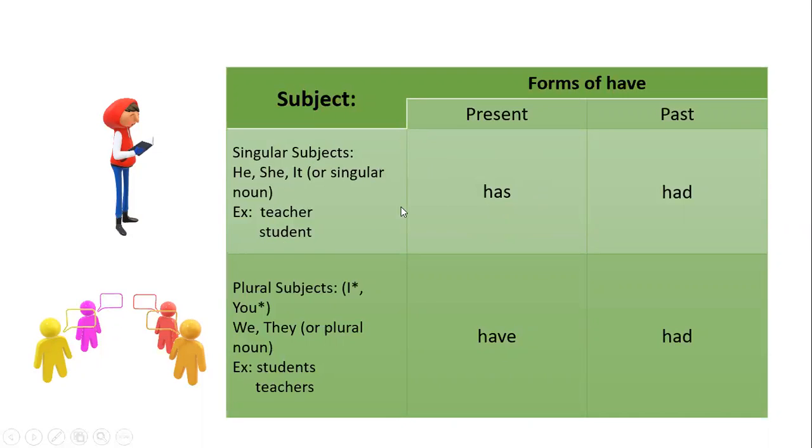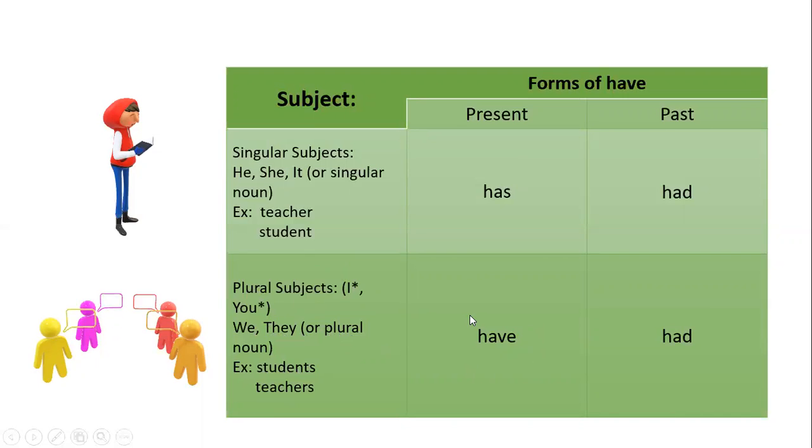You say the teacher has many things to do. The student has many things to do as well. So we use has for the present tense with singular subjects. Let's just focus on the present for a minute. With plural subjects, including I and you, because these two are the exceptions, we, they, or any other plural noun such as students or teachers, we use have.